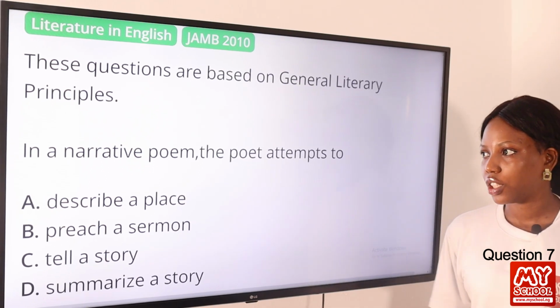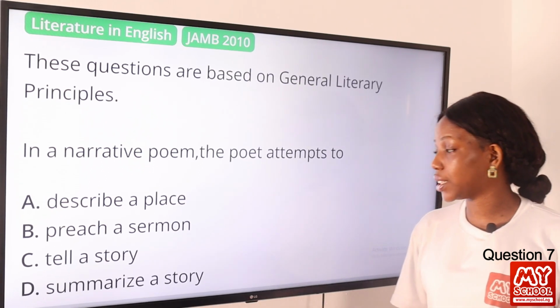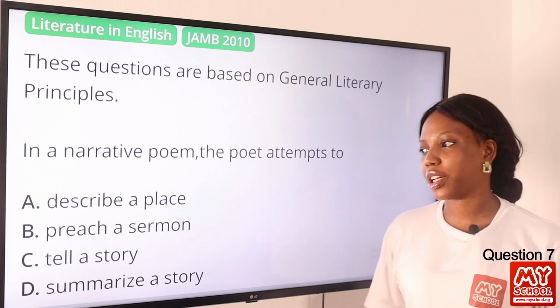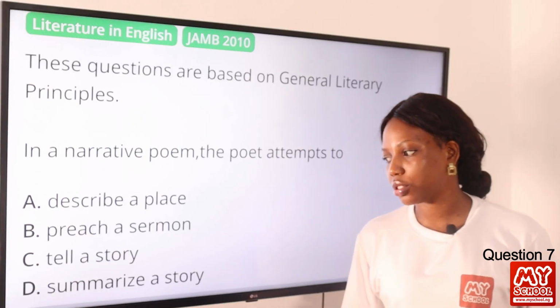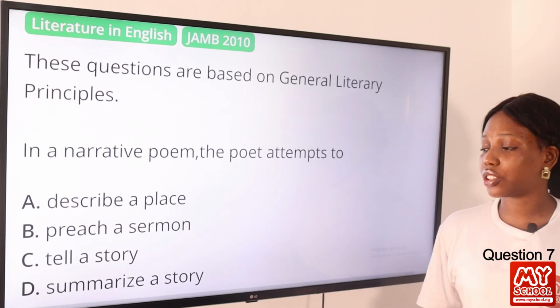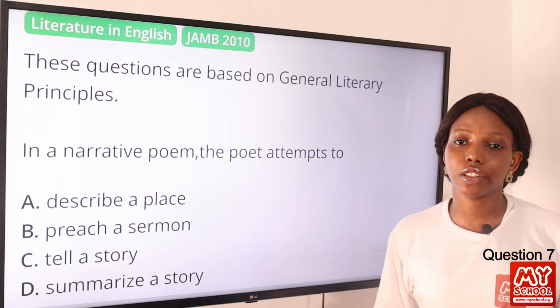Question 7. In a narrative poem, the poet attempts to dash. Option A, describe a place. Option B, preach a sermon. Option C, tell a story. Option D, summarize a story. The answer to this question is definitely option C, tell a story.